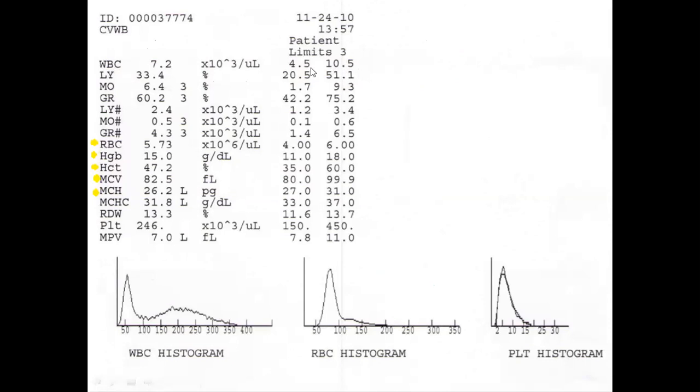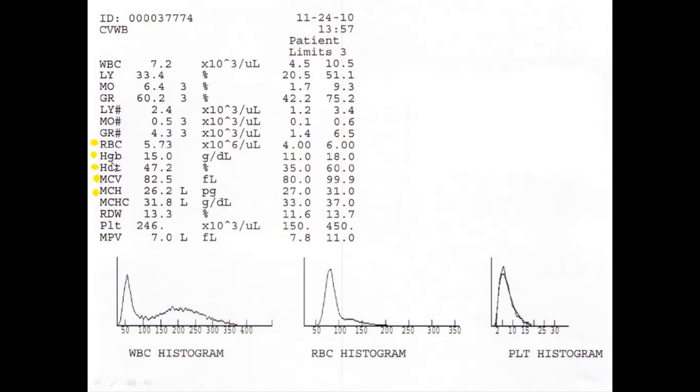While studying the CBC, we first look at the WBC count, then the RBC count and the hemoglobin, then the platelet count. These are the three series of cells in the blood. The WBC count is within normal range. The patient has RBCs of 5.73 into 10 raised to power 6 per liter, and the range is 5 to 6.